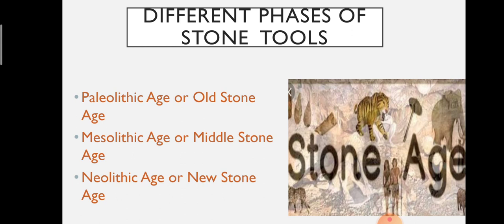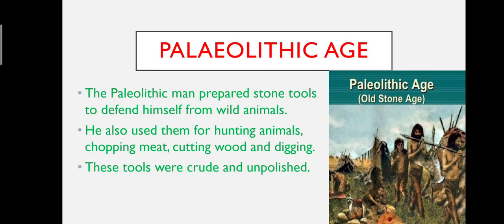Let us discuss the Paleolithic Age, the first or Old Stone Age. Paleo means old and lithic means stone.